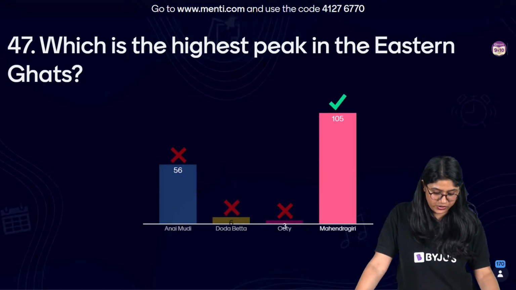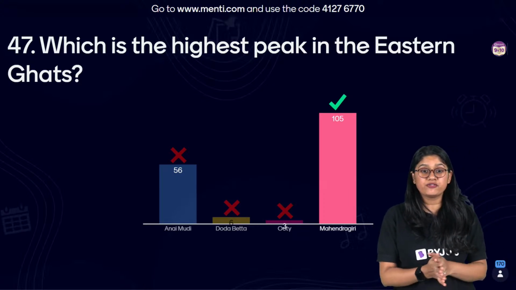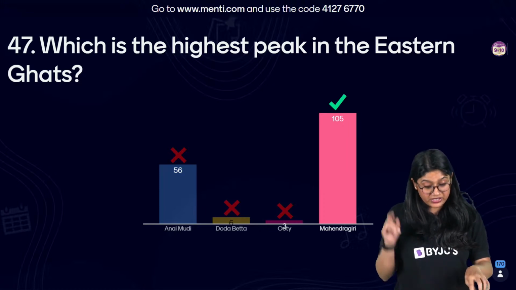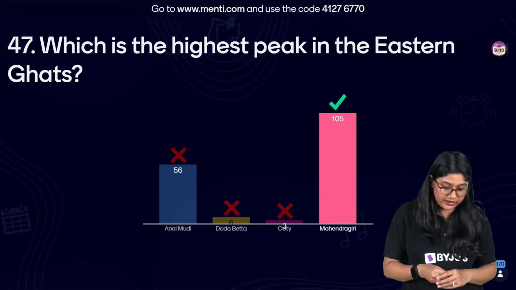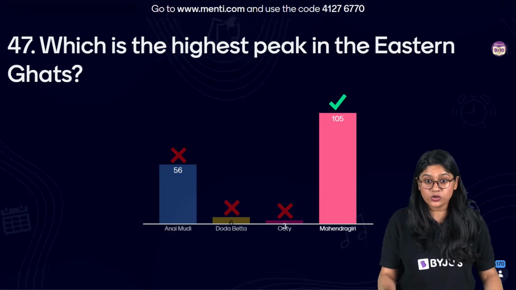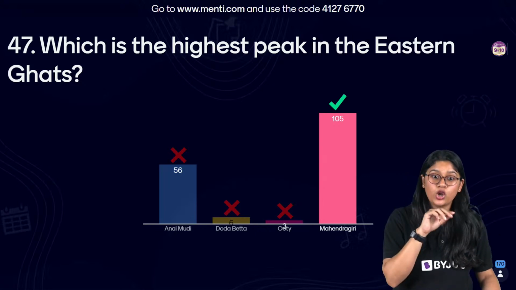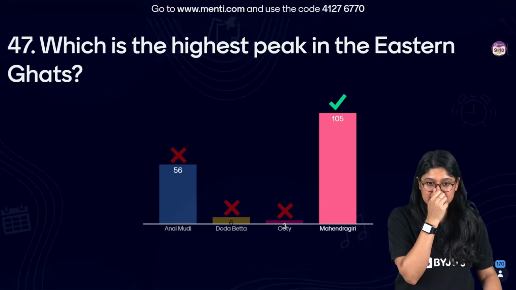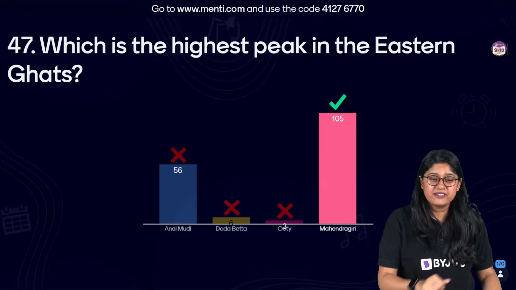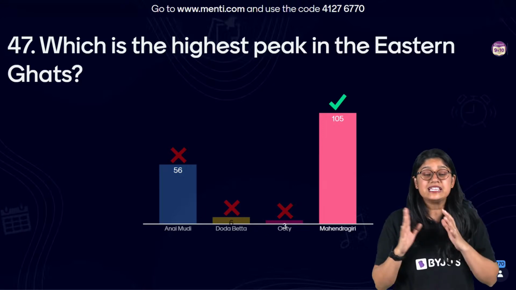Very good, very good. So of course the answer is Mahendragiri, and 105 of you have voted for it, right? 56 of you got confused by Anaimudi. Can you tell me where this is present? Anaimudi is there in Kerala, the western part. Yes, it's there in the Western Ghats and not in the Eastern Ghats.